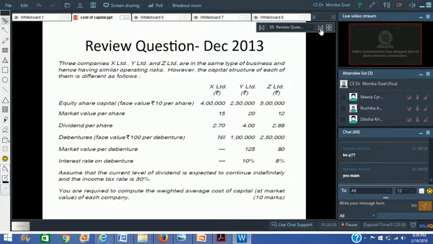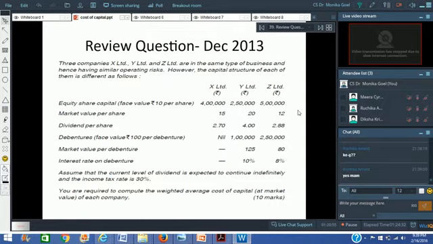Three companies, X Limited, Y Limited and Z Limited, are in the same type of business and hence have similar operating risk. However, the capital structure of each of them is different, which is as follows. In the first company, you've got equity share capital of rupees 4 lakhs. In the second case, 2,50,000. In the third case, 5 lakh rupees. But in all cases, the face value is rupees 10 per share. Market price per share is 15, 20 and 12. Dividend per share is 2, 74 and 2.88.